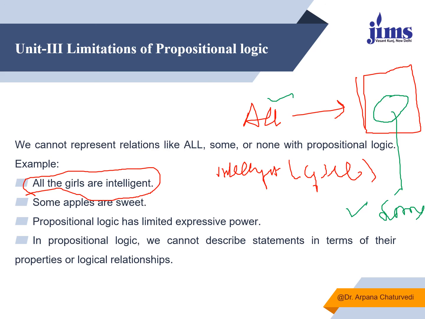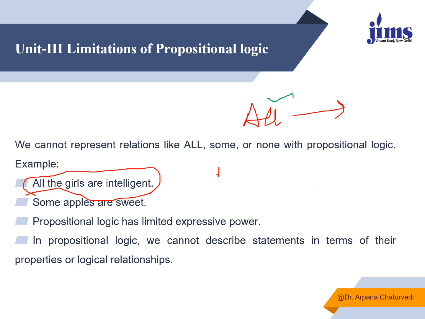We haven't learned any symbol to represent quantity, whether a number or some amount, in propositional logic. So this is the flaw of propositional logic, that it is limited in expressing different kinds of quantified expressions. For this we have to look for another alternative, and that is predicate logic.